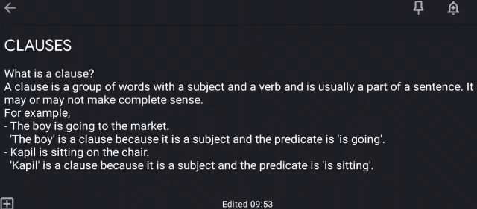Next example, couple is sitting on the chair. Couple is a clause because it is a subject and the predicate is sitting. So for this slide, you basically just need to know the definition of clauses. What is a clause? I repeat, it is a group of words which has a subject and a verb, and it is not necessary that it makes complete sense. It may or may not, and it is usually a part of a sentence. Now we'll move on to the next topic.